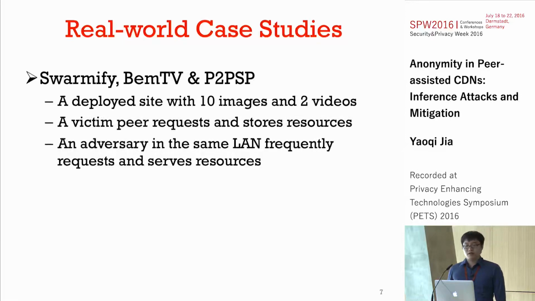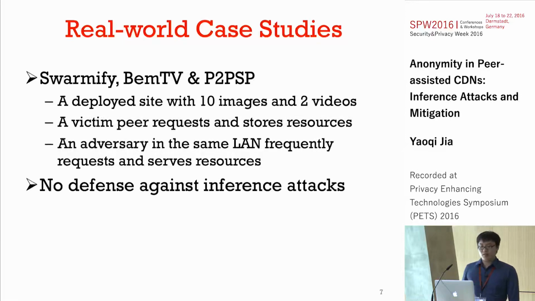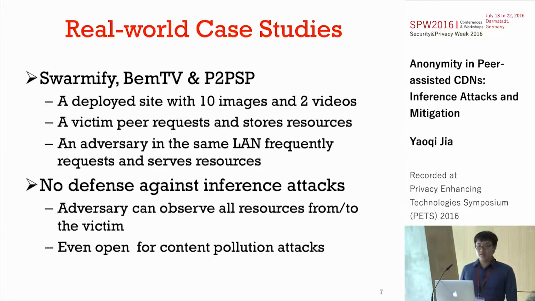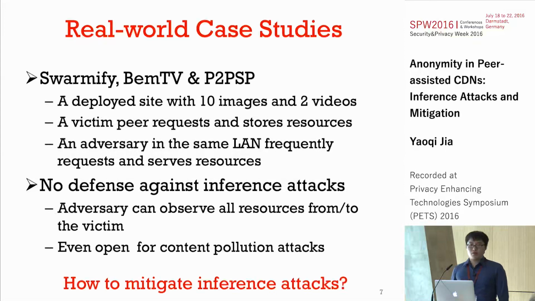From our experiments, we found that for all three services, there is no defense against inference attacks. That is, the adversary can observe all resources from the victim. And one of the three services is even open to content pollution attacks. Now we can see inference attacks are a real threat to peer-assisted CDNs.